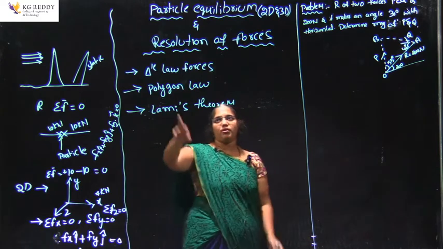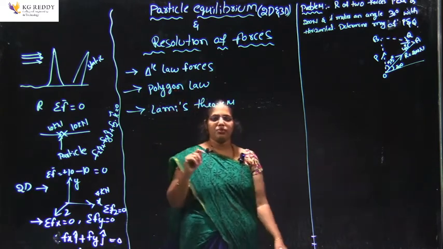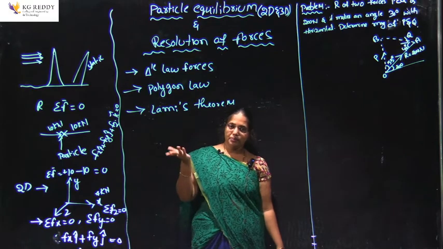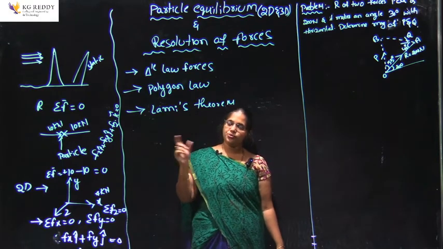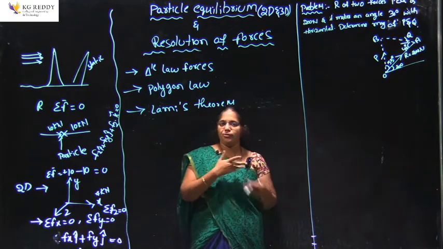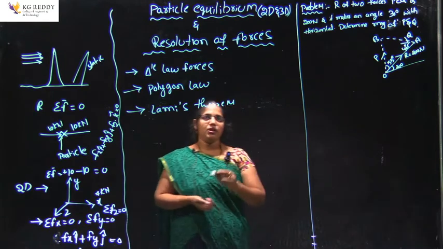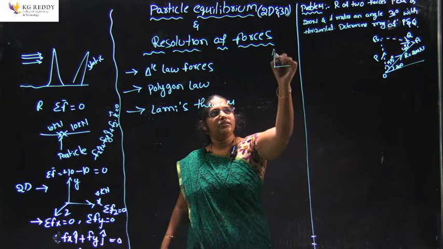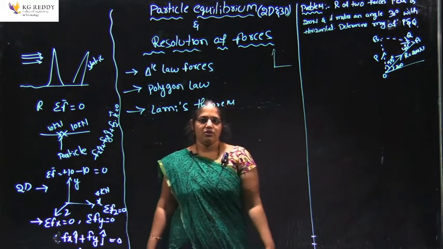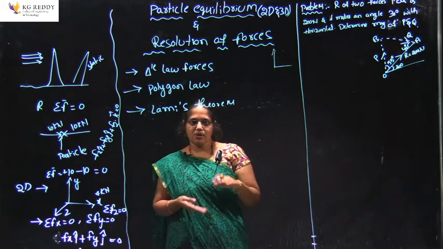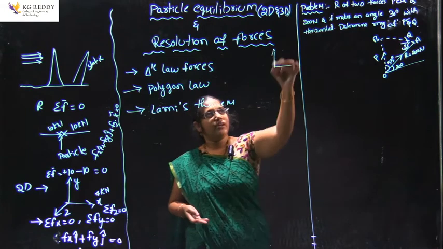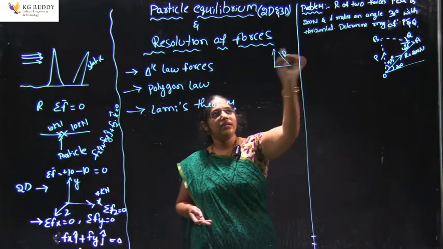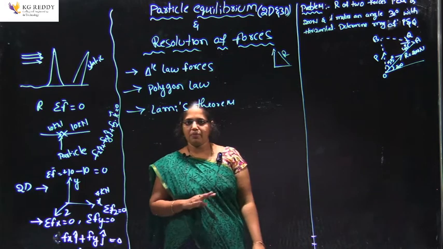So, first of all, triangle law of forces. What is meant by triangle law? Similarly, like parallelogram law, we discussed 2 forces going in 2 directions, and we do not know the resultant. Suppose one force is going like this, in the x direction, how far will it go? Until we stop at some point, right. That is why we introduced one more force, that is the resultant. So, that is about the parallelogram law.